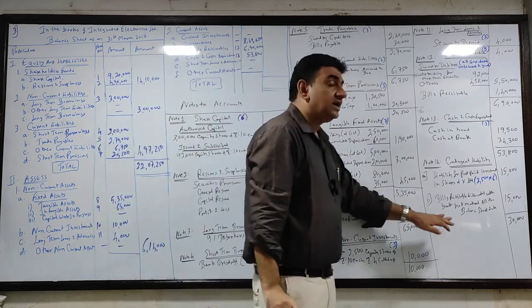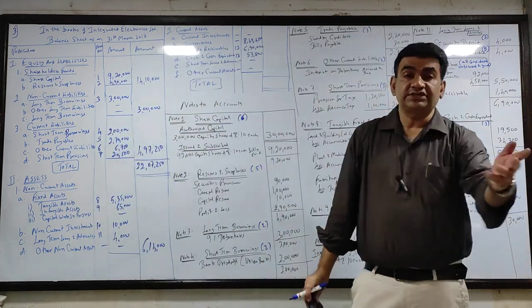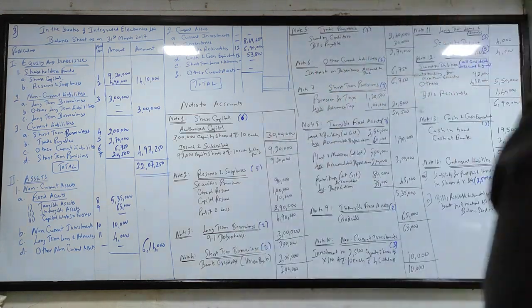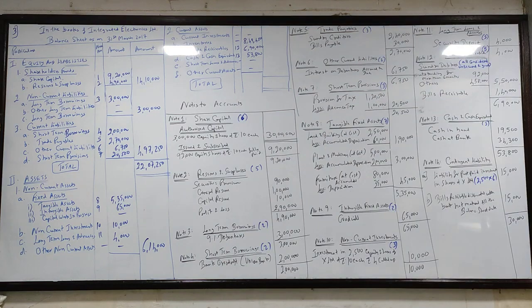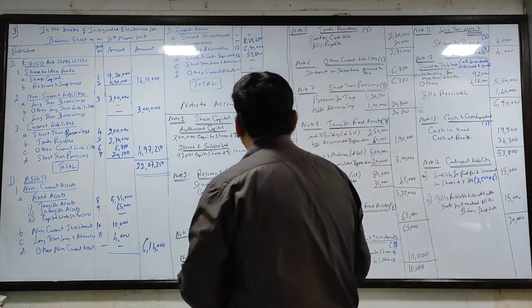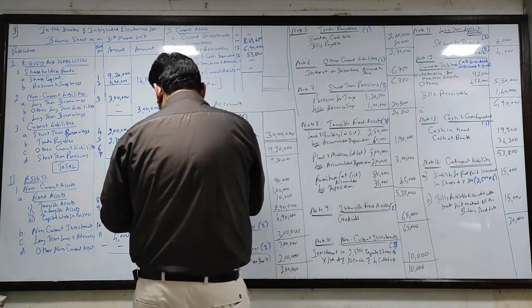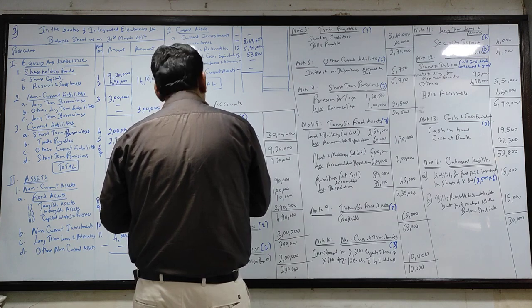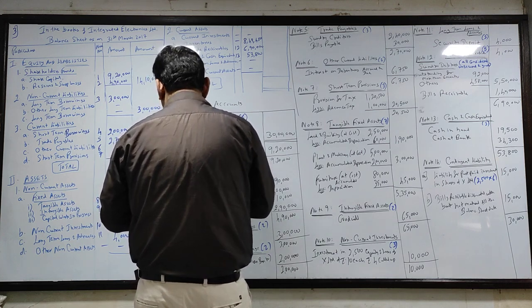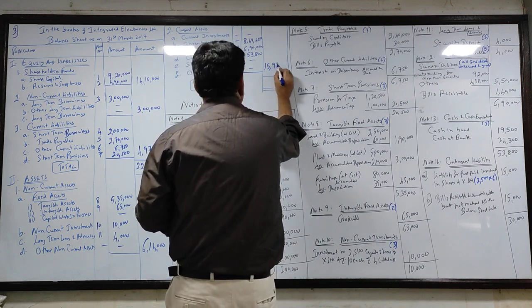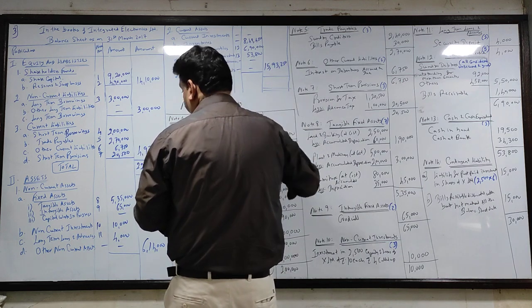And as I told you, contingent liability is just for presentation. It will not go anywhere. Okay, that's it guys. Let's take the total of current assets. 849,450 plus 690 plus 53,800 gives you 15,93,250.